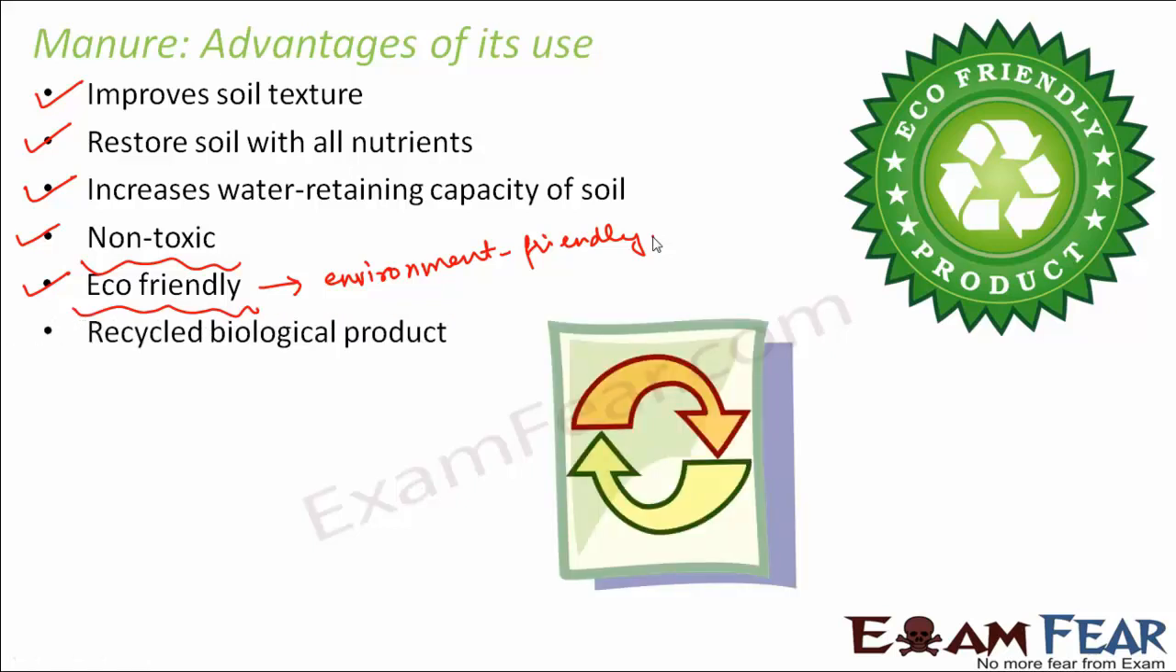It is a recycled biological product. Recycled means it has been recycled from some other product. So basically the wastes of plant and animals. When plants or animals die, what will happen to their waste? What will happen to their dead and decaying matter coming out of plants or animals? If nothing but useful comes out of it, it will just keep on dumping on earth. So basically that gets recycled to form something as useful as manure.